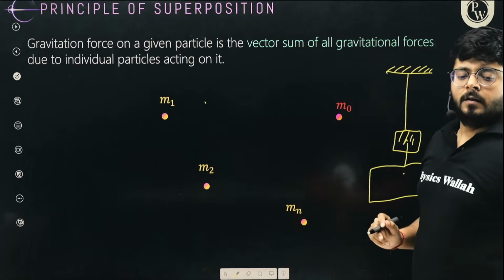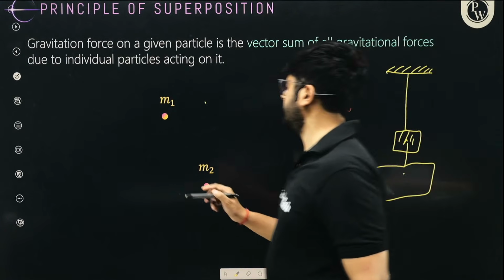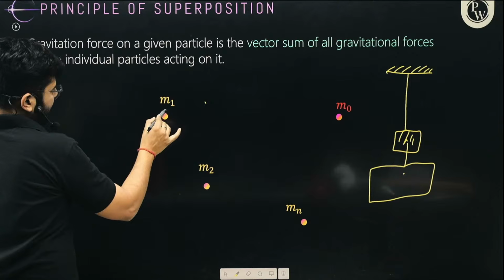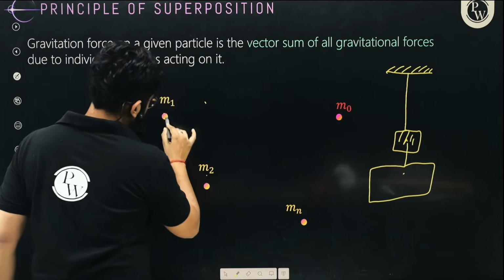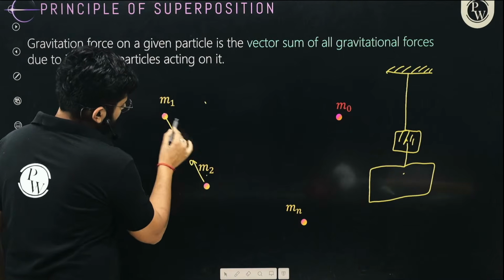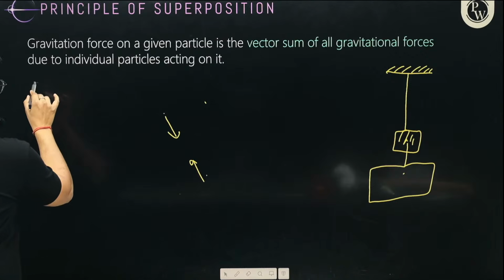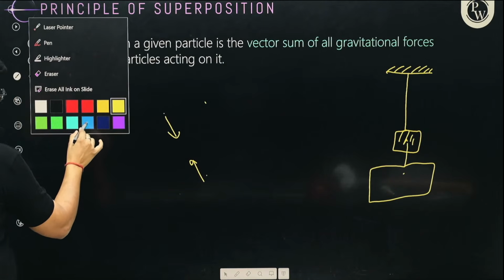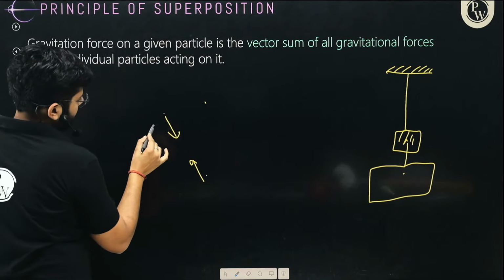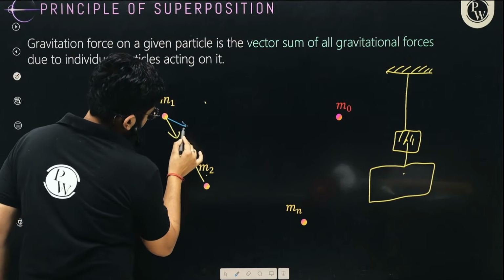Okay, no problem. So here you see that this m1 is attracting this mass. But m1 is also interacting with this mass, and m1 is also interacting with this mass like this.